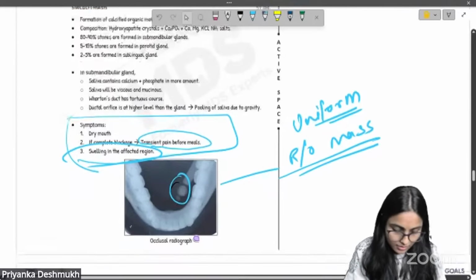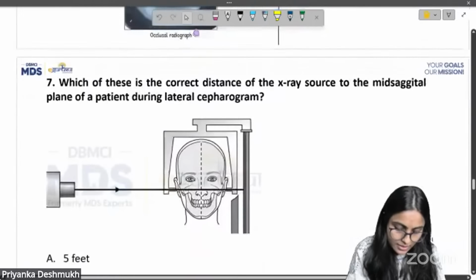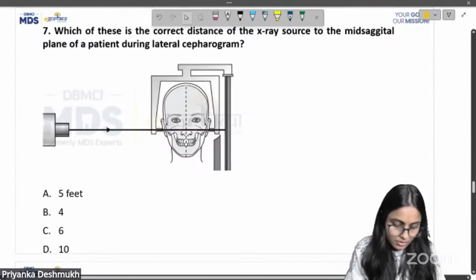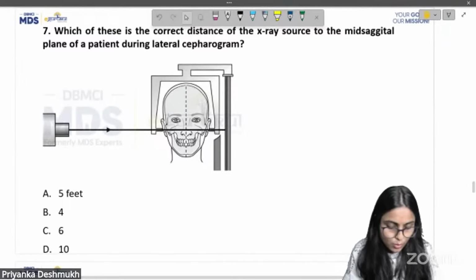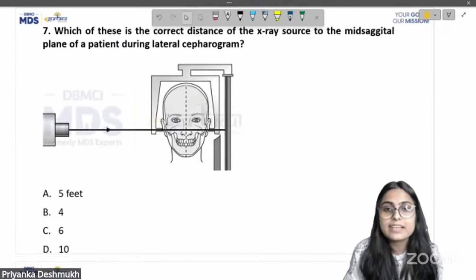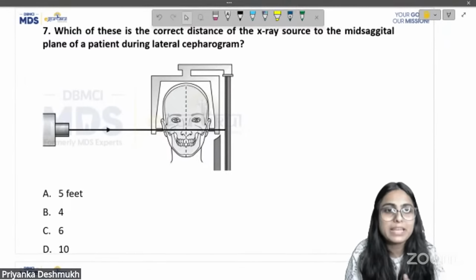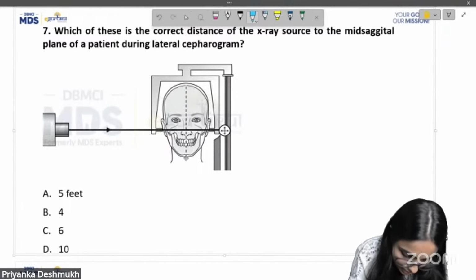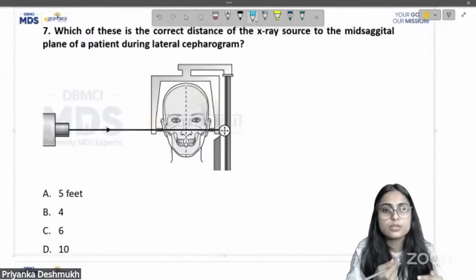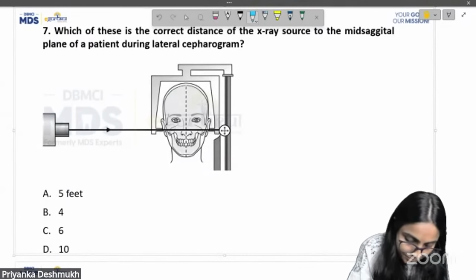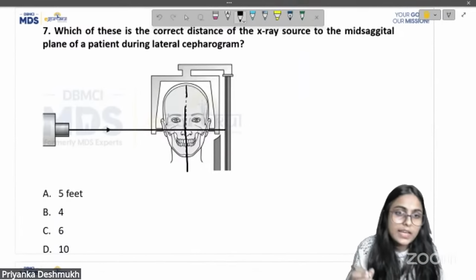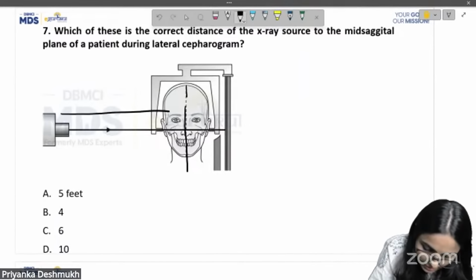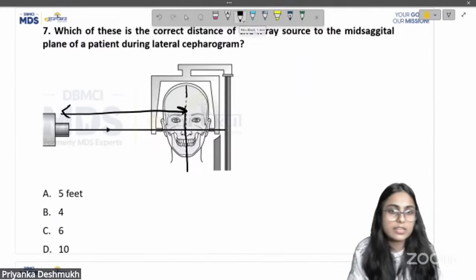Now, the next question. Which of these is the correct distance of the X-ray source to the mid-sagittal plane of the patient during lateral ceph? The mid-sagittal plane divides the face into two equal halves. They are just asking the distance between the mid-sagittal plane and the X-ray source.